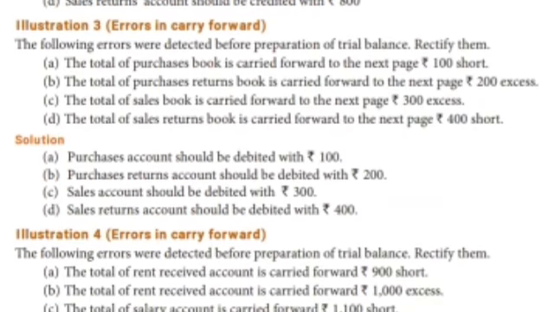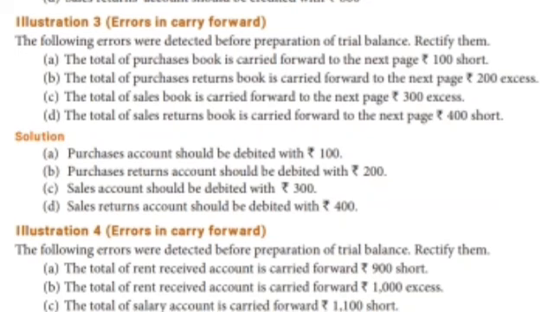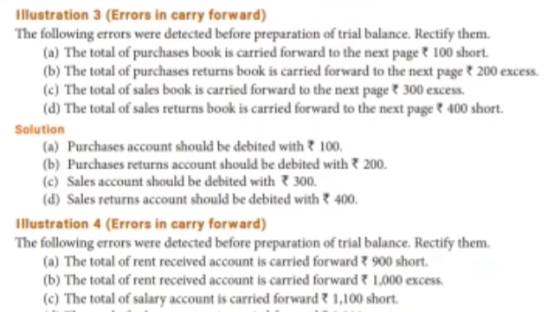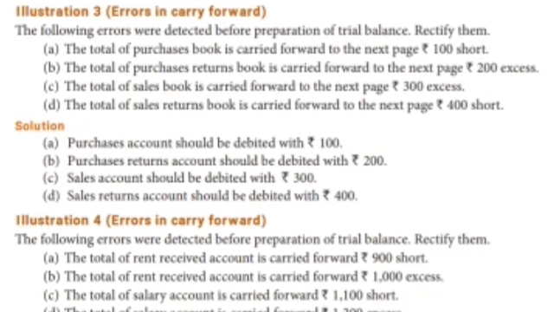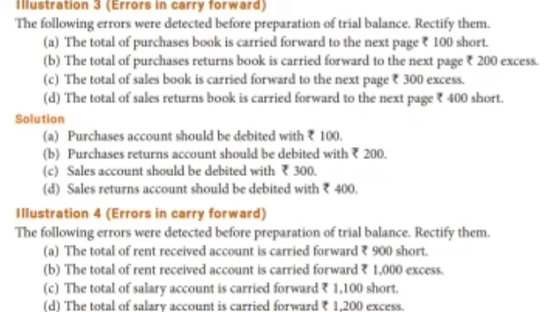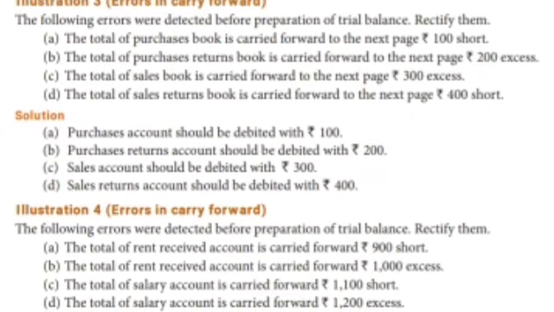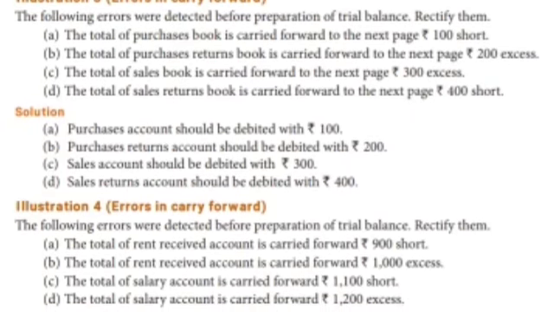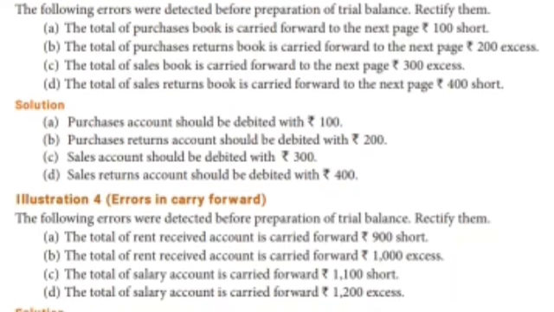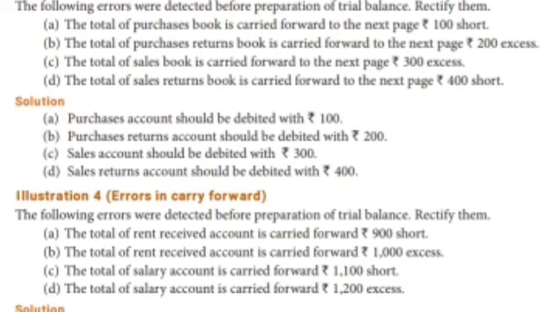Third one, the total of the sales book is carried forward to the next page. Excess amount put. So excess means more or overcast. It comes on the opposite side of the account. Sales account shows in the credit balance, so you have to write on the opposite side. So sales account should be debited with 300.